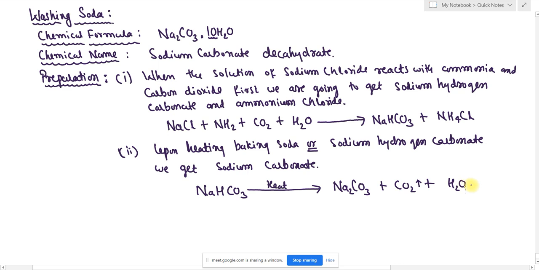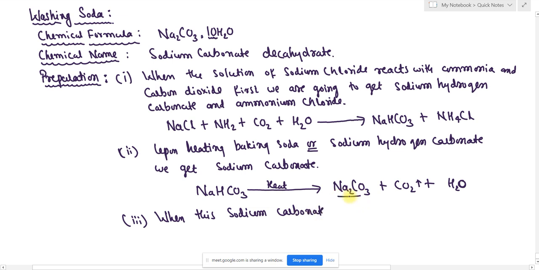Third step. When this sodium carbonate, so now it is not called sodium carbonate, it is called soda ash. It is called soda ash, ASH.